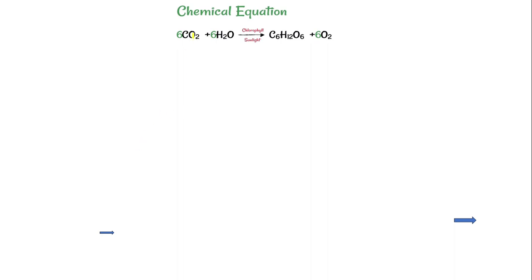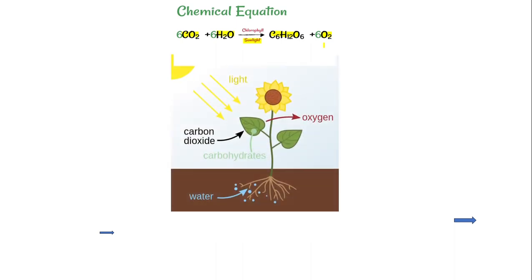Here you can see that in the photosynthesis process, carbon dioxide and water react in the presence of sunlight and chlorophyll, and form glucose and a byproduct, which is oxygen. And guys, this oxygen will enter the atmosphere. So this is the first way. But before studying the second way, we will consider this equation in a more explained way.